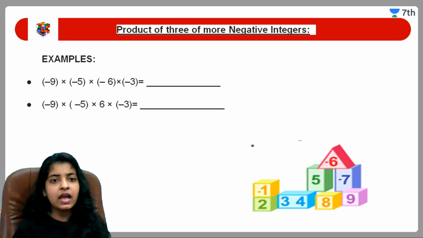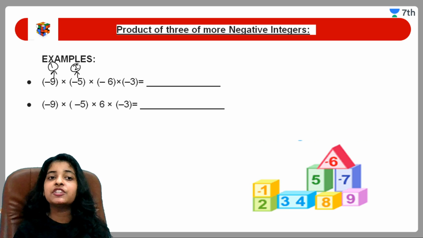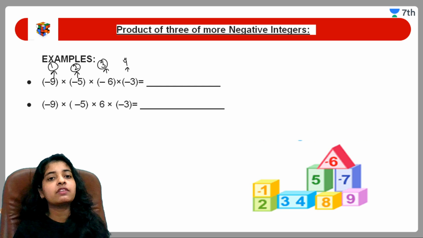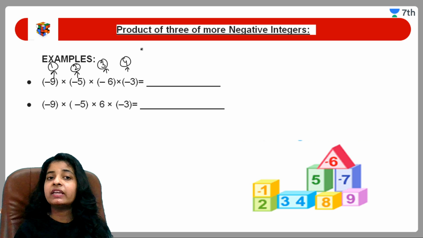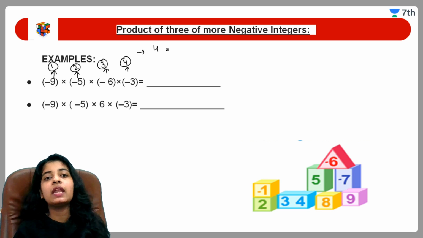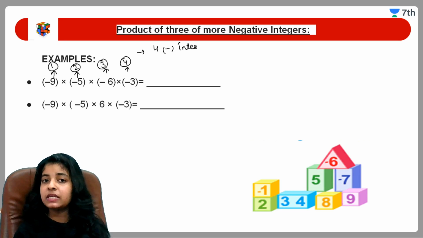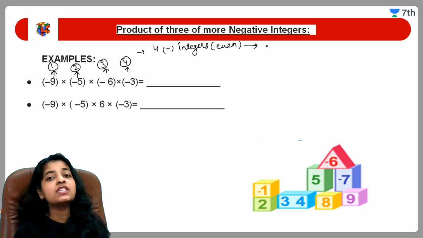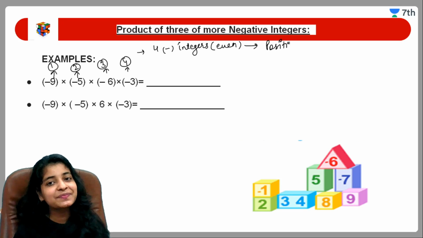See here, how many negative integers are we having? First negative integer, second negative integer, third negative integer and here the fourth negative integer. Means we are having in total 4 negative integers, which means it is even, and even gives us a positive result.